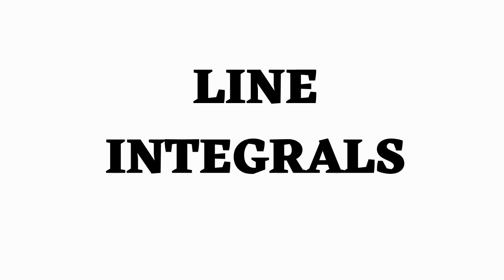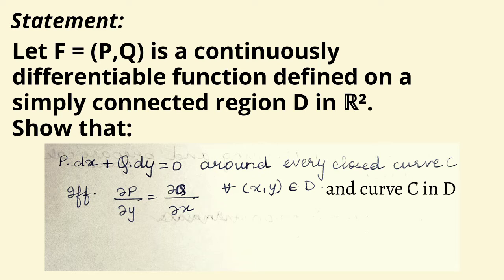Today we will begin with the last theorem of the unit of line integrals from the syllabus of semester 5 maths paper 1. The statement says: let F equals (P, Q) be a continuously differentiable function defined on a simply connected region D in R2. Then we have to show that the integral of P dx plus Q dy is equal to 0 around every closed curve C if and only if ∂P/∂y is equal to ∂Q/∂x for all (x, y) belonging to D, and the curve C is also in D.